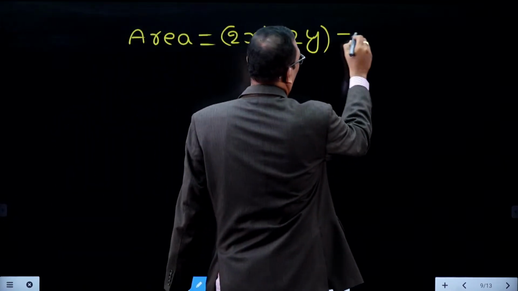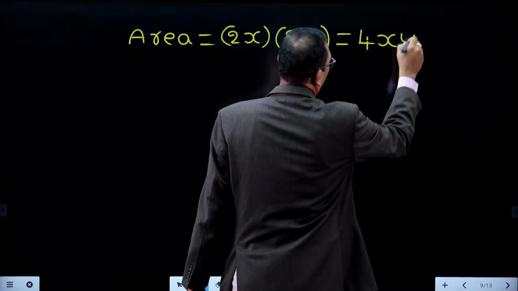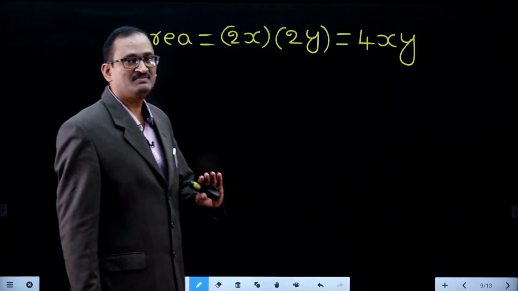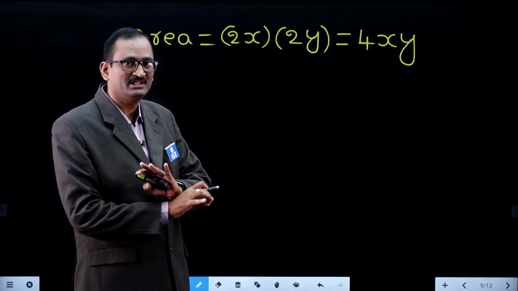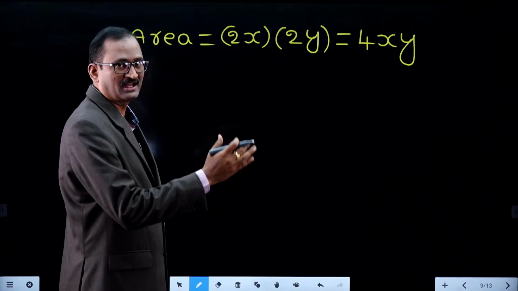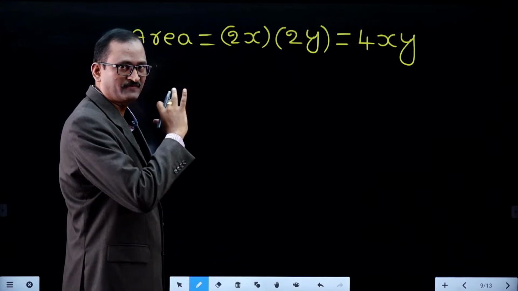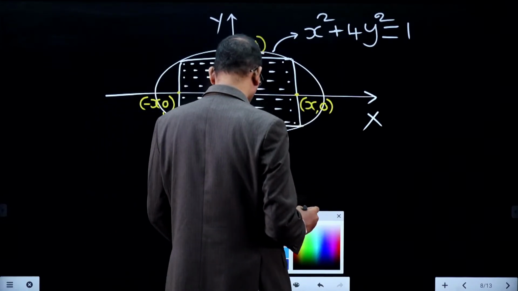Therefore, area of the rectangle is 4xy. Now, maxima and minima: let us convert a two variable problem into a single variable problem. 4xy, I will convert the entire problem in terms of x. So, this is the ellipse equation, no?